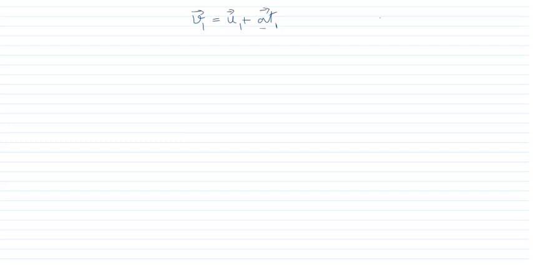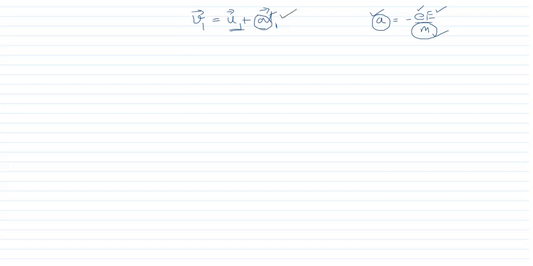Now here we will keep a constant, because we know that acceleration is equal to minus eE upon m. We know that the mass of all electrons is the same, the charge on the electron is the same, the electric field is the same, so the acceleration for all the electrons will also be the same. So in this equation v is equal to u plus at, the acceleration will be the same. But we know that the initial velocity of the electrons is not the same. So we will take u1, u2 and u3 according to their values.